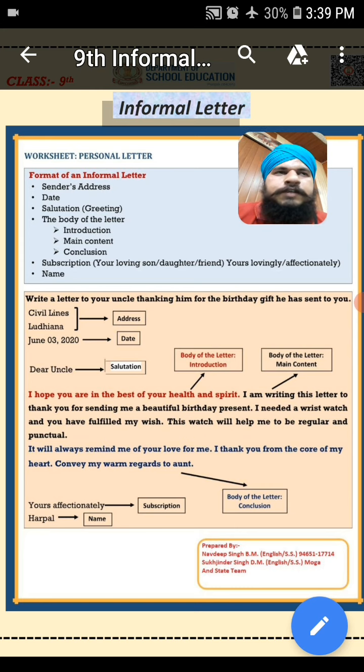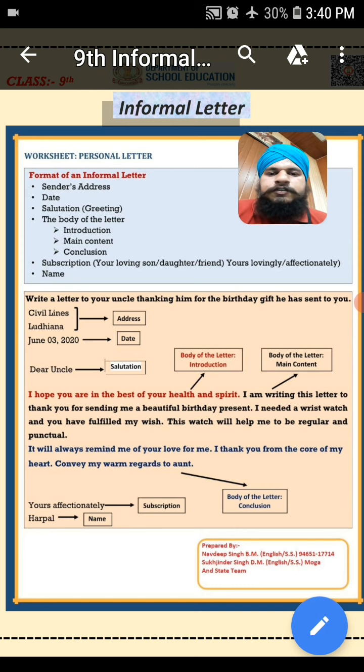So, first is the sender's address. If I am writing an informal letter, then at the top I will write my address there. If you are writing, then your own address will be mentioned there. After that, the date, on which date we are writing that. Then salutation means greetings, like dear uncle, dear friend, and any other we can use like a respectable father.